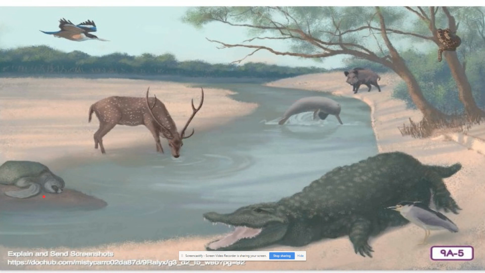Here we go. Here's our turtle. The Ganges river dolphin, the Indian python up here in the tree, the blue-eared kingfisher, the mugger crocodile, and the chital.